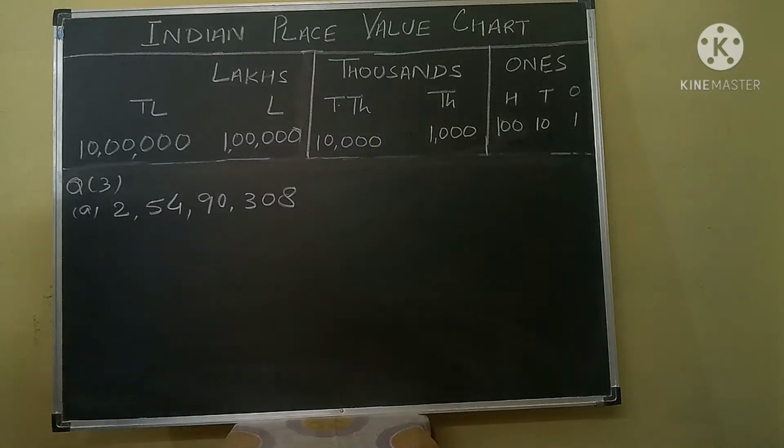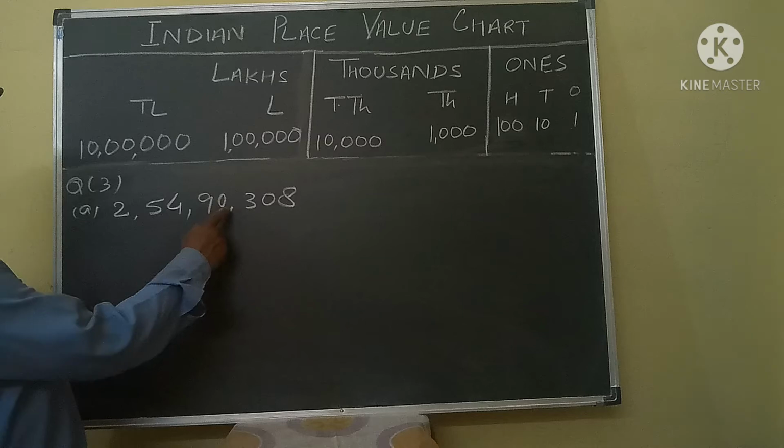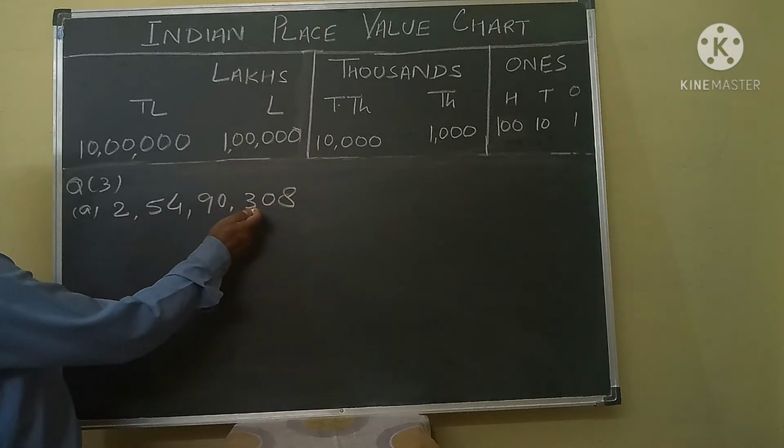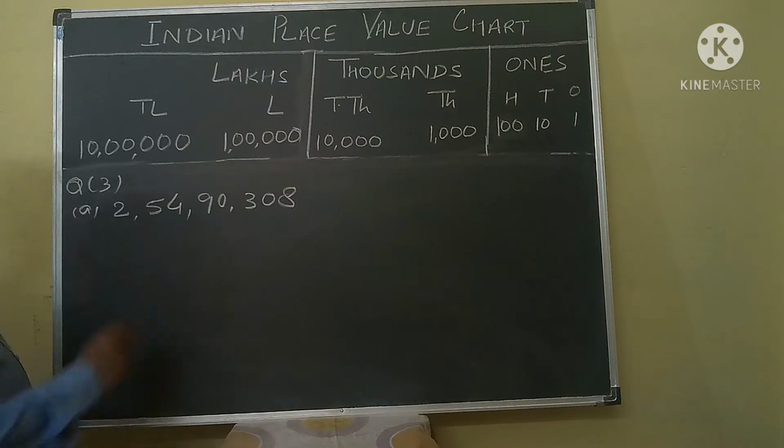Again, my dear students, your next question is, what is the place value of 5 in each of the following numbers? Your first question is 254,90,308. Ones, tens, 100, 1000, 10,000, lakh, 10 lakh, crores.